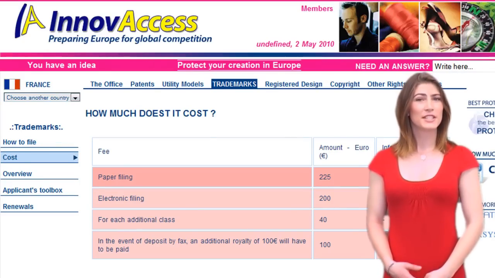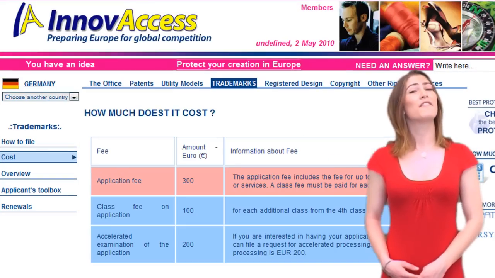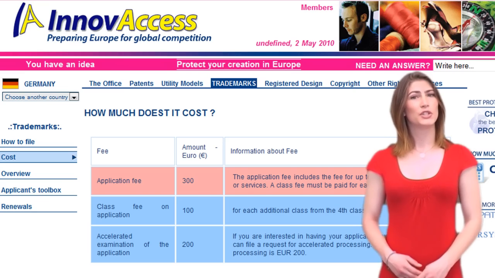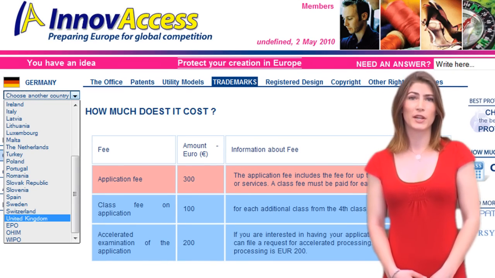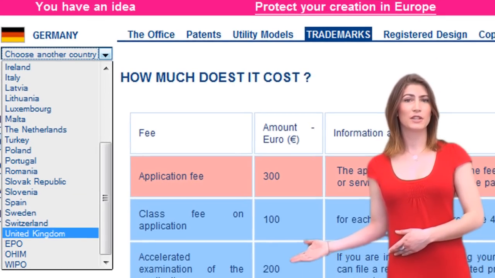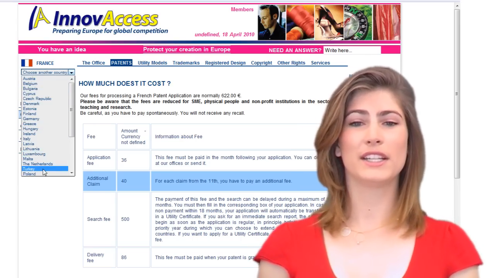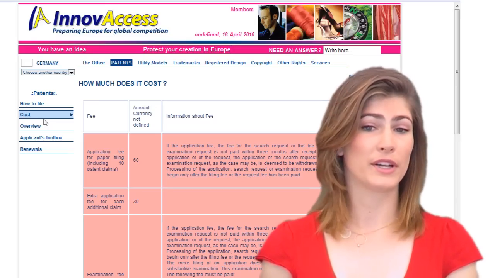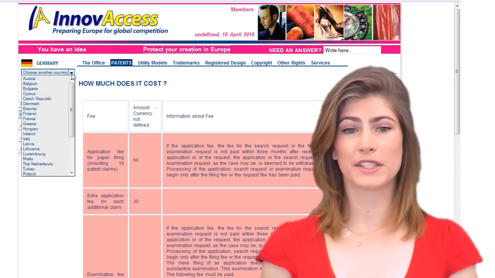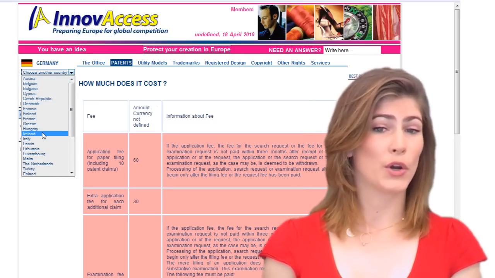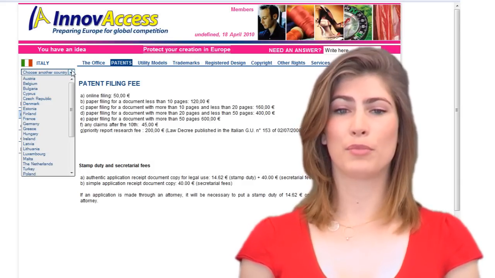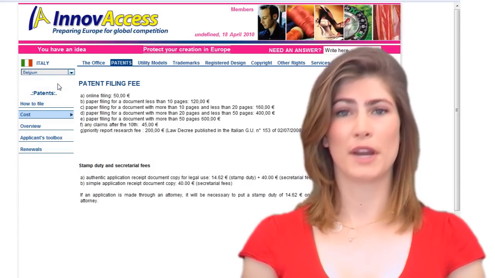The main specificity of Innovaccess is that you can very easily compare the procedures of different states just by changing the state you are looking for in the country selection menu. You can then very easily adapt your request to each country or compare costs to determine, for example, if you should file requests in 4 countries or use the European procedure. The uniqueness of the presentation really improves readability of information.